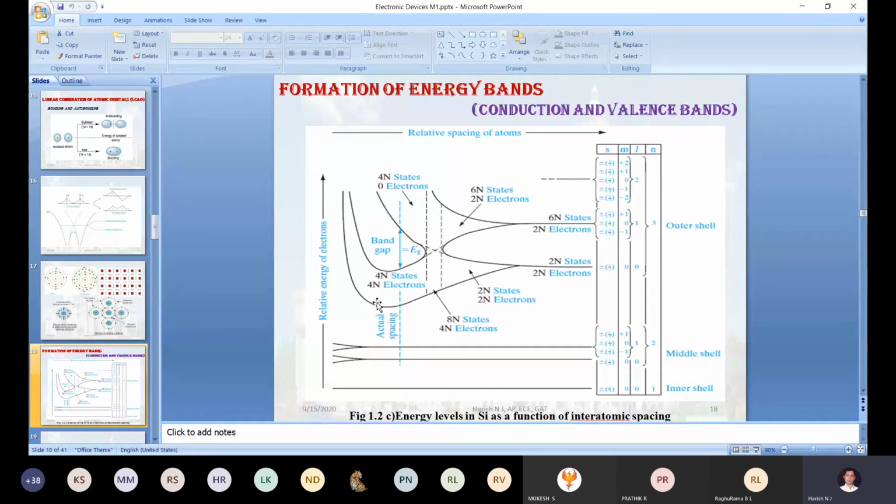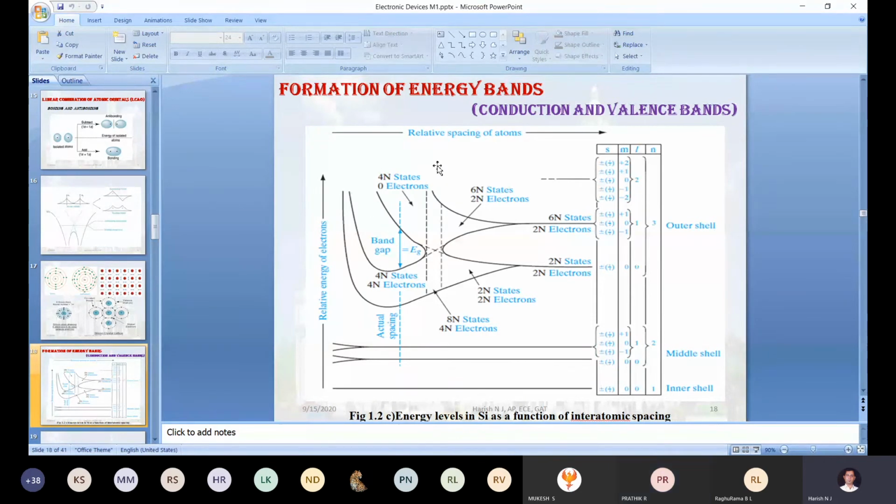Totally 8n states are there: 4n states are in the valence band and 4n states are in the conduction band.